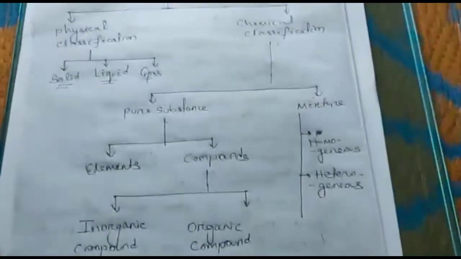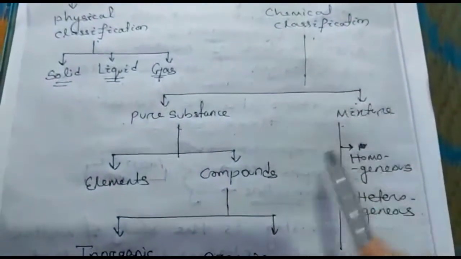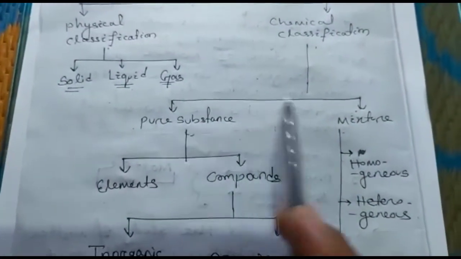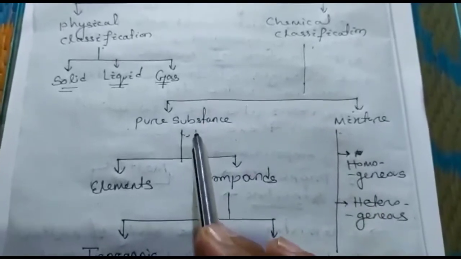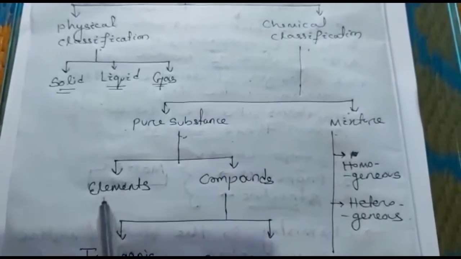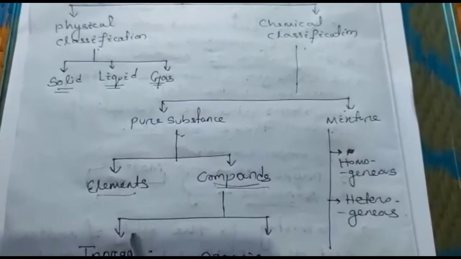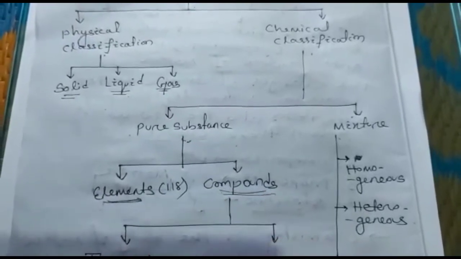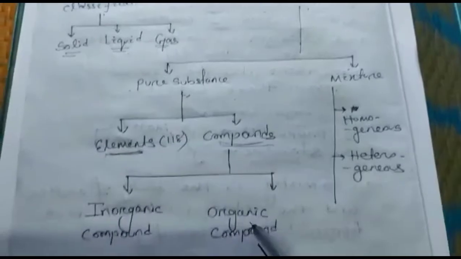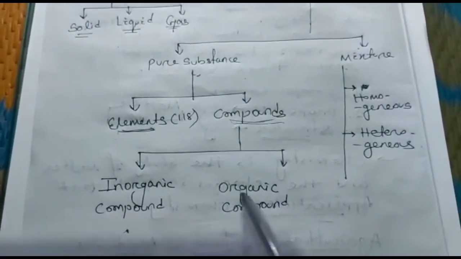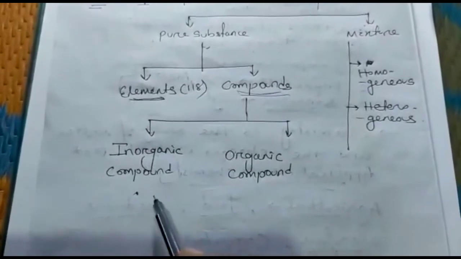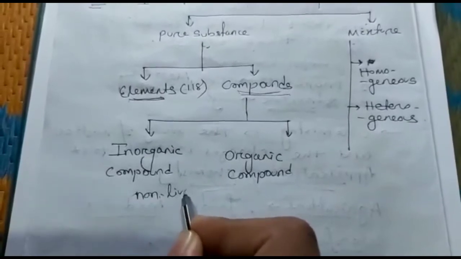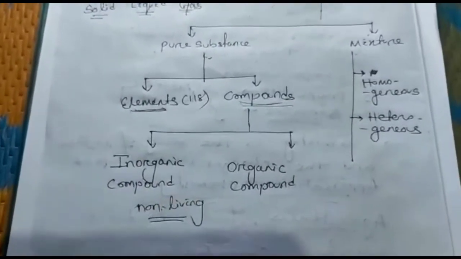Okay, now come to the chemical classification. As per the composition, matter is classified into two types, that is pure substance and mixture. Again, the pure substance is divided into two types: elements and compounds. Elements we get directly from the periodic table, that is 118 elements. And compounds are again of two types, that is inorganic compound and organic compound. Inorganic compound means the compound which is related to non-living things. It is non-living things, that is known as inorganic compound.